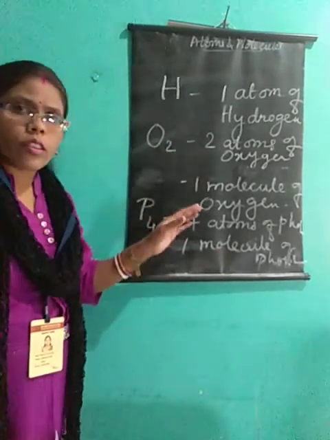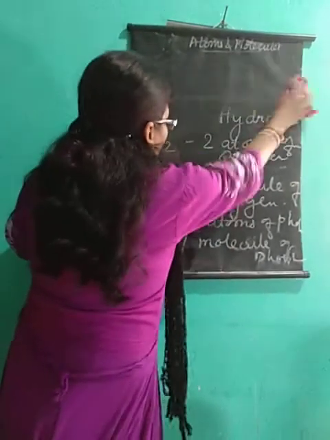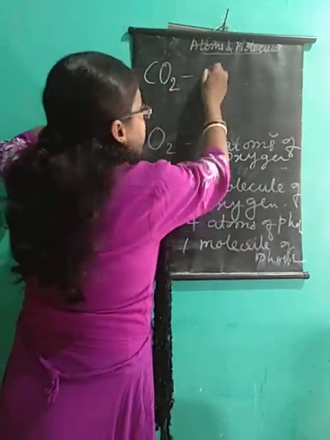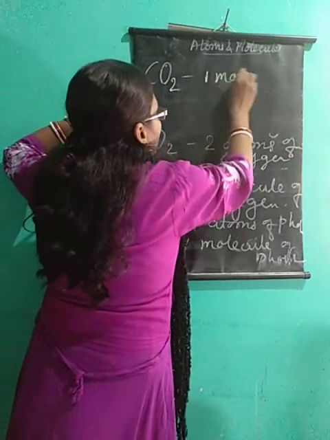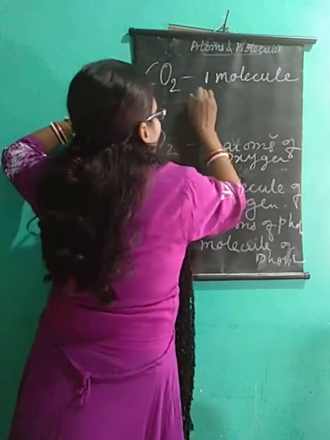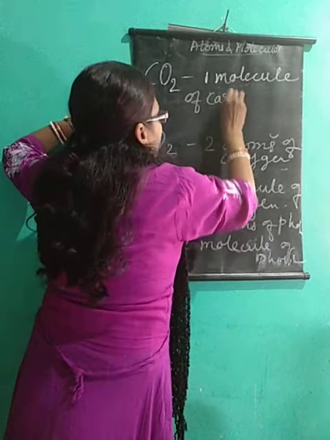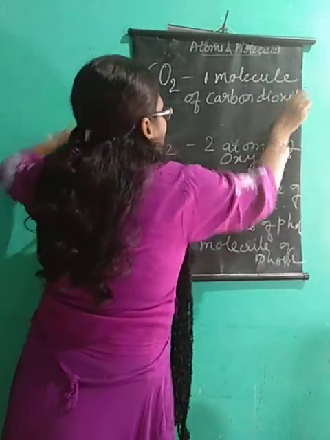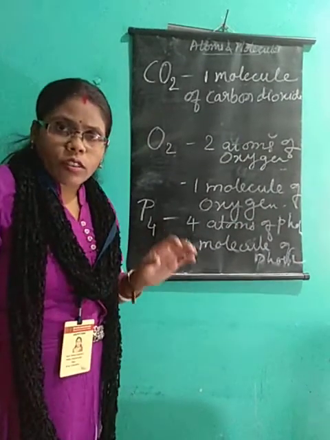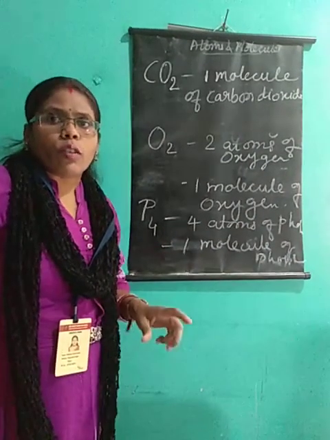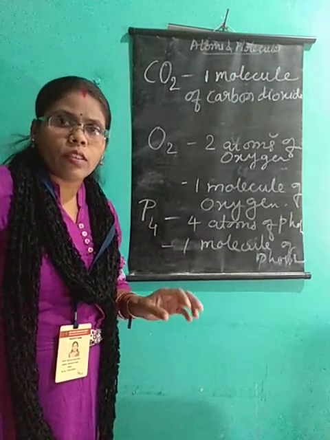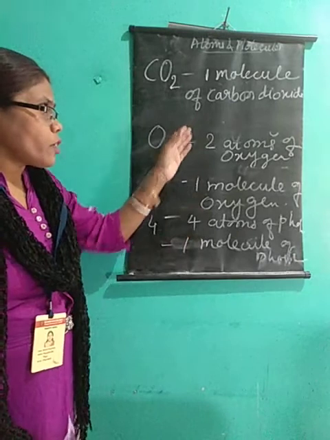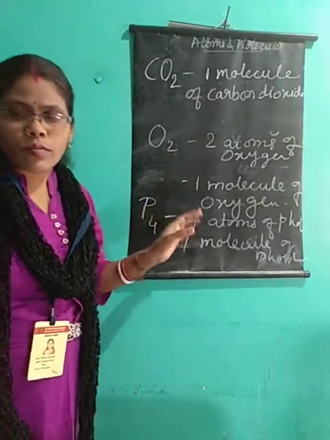I can also tell you like CO2. When I am saying CO2, I mean one molecule of carbon dioxide. So what is atomicity? It is the number of atoms present in one molecule of a particular element or a particular compound. Got it? This is all about atomicity, molecules, atoms and elements.